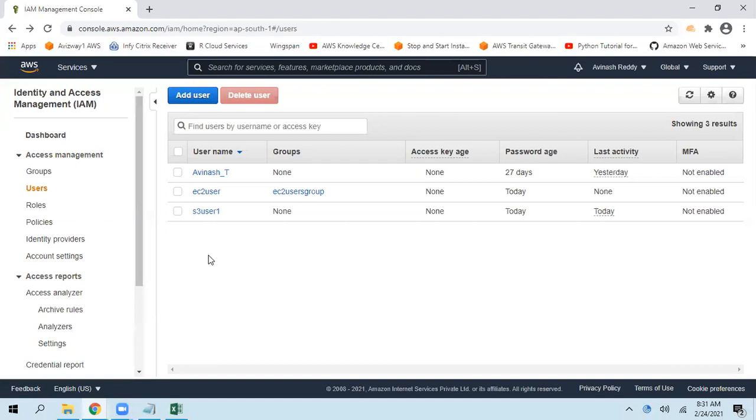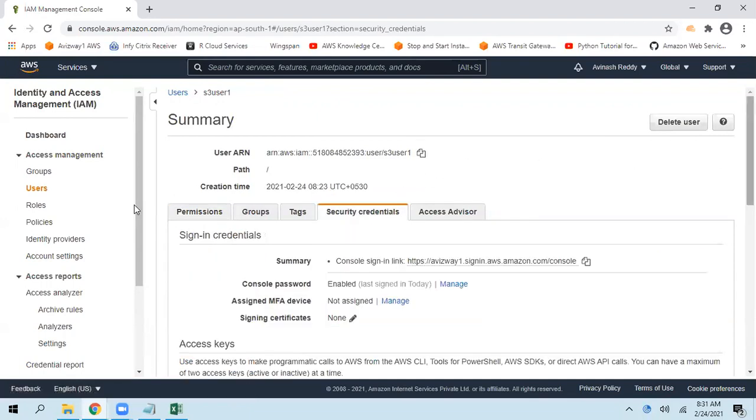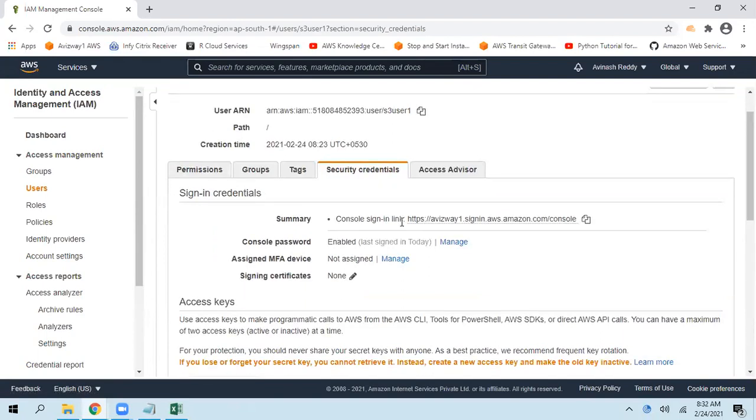Okay. And a couple of things. For example, you have this IAM user. This user forgot his password. So if he forgot his password, or this user left your organization, what can you do? You can select this user, navigate to security credentials. Here we have an option, summary. This is a console link. Console password, it is enabled. That means he can log in.